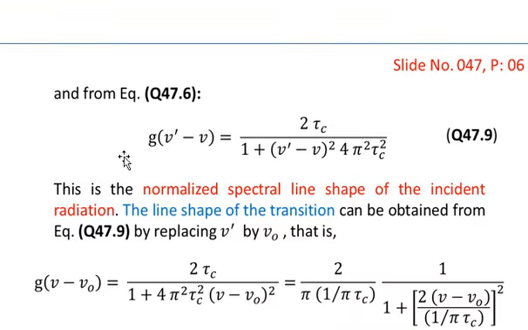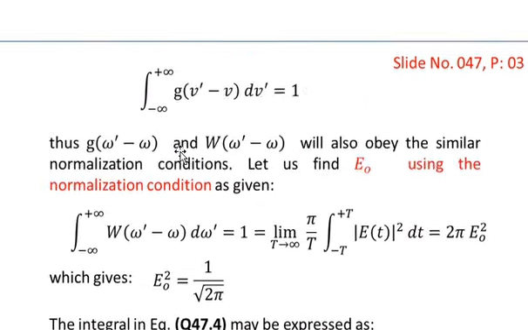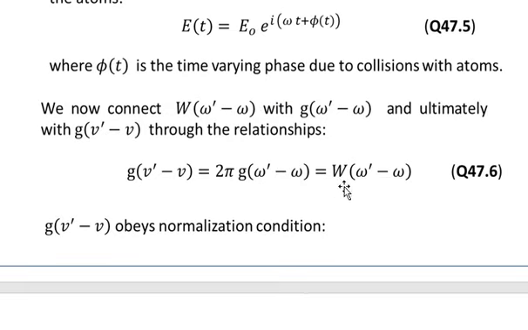So now we can find g of nu prime minus nu because of this relationship. Because we have found the value of capital W in equation number 6, we can find g of nu prime minus nu directly from this relationship.